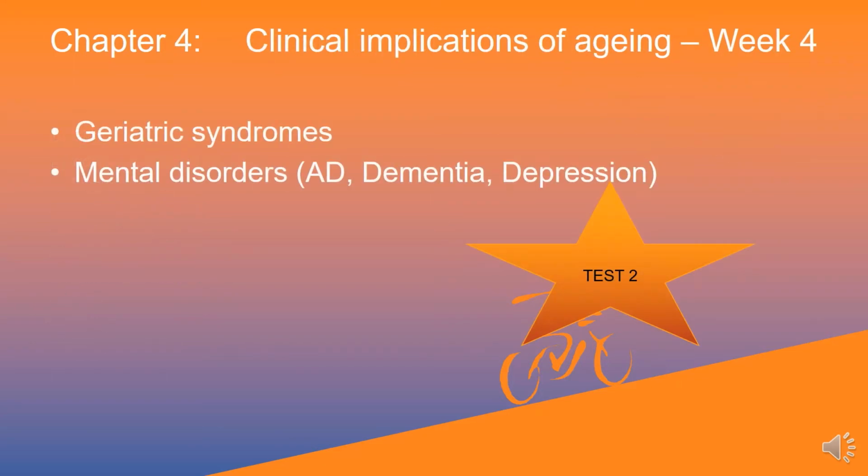Next, chapter 4, we'll be talking about the clinical implications of aging in week 4. Basically this chapter will discuss the common geriatric syndromes and also the mental disorders in older people, and the understanding of this chapter will be tested in test 2.